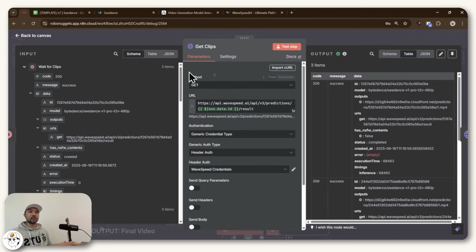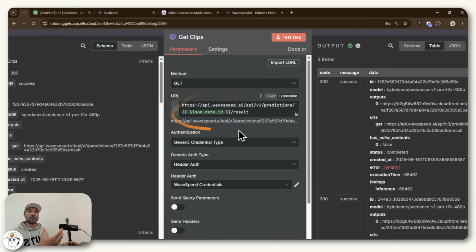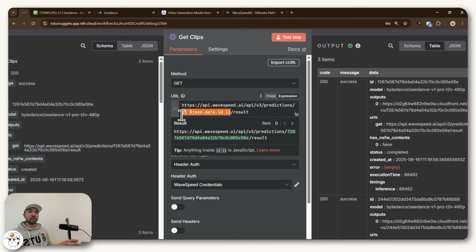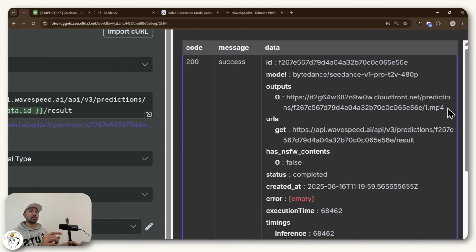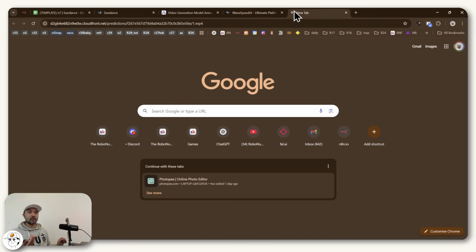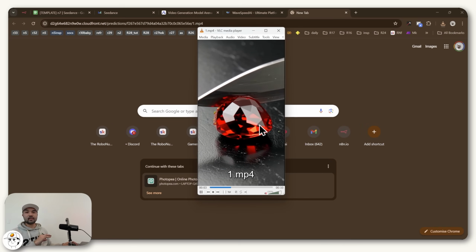And so now you'll see that the method we've set here is GET, and the address that we're getting that from is this URL, again, coming from WaveSpeed's documentation, but this time containing this dynamic value, which translated into this longer URL. And if we shuffle through that, that just lists down the 3 generations that we did in WaveSpeed. And then you'll see here, we also use the same WaveSpeed credentials. And once that node is successful, we now have these 3 outputs that contain 3 URLs ending in .mp4. So what you can do is you just copy that, paste that into any tab, and that will just download the clip for you to preview. And here you'll see that's the very first clip that we generated.